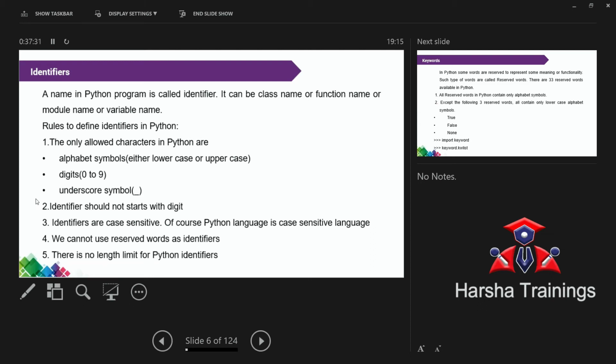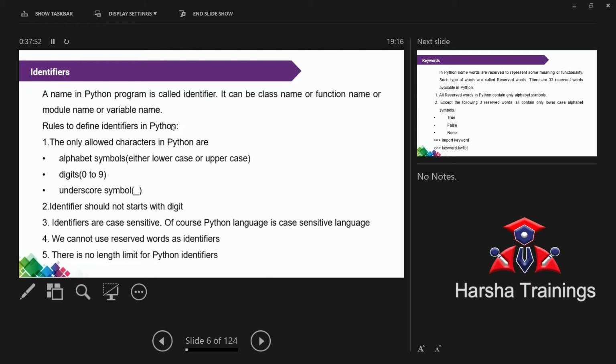Now, blindly it is not possible to give names to identifiers. You have to follow some rules. Remember, identifiers in Python and C are both the same. In Java also both are the same. Except Pascal, the remaining things are the same.